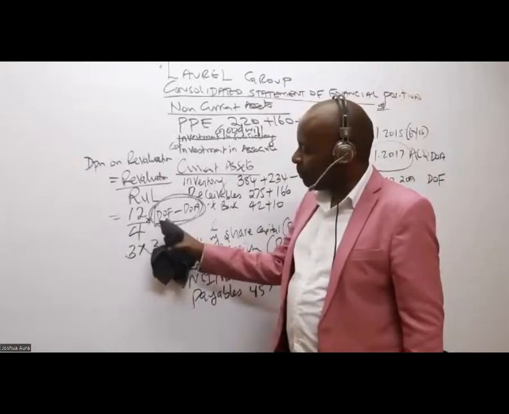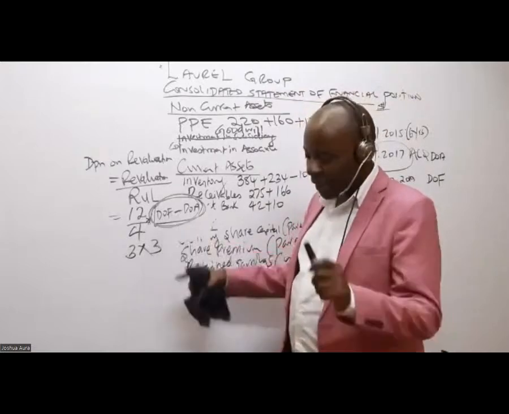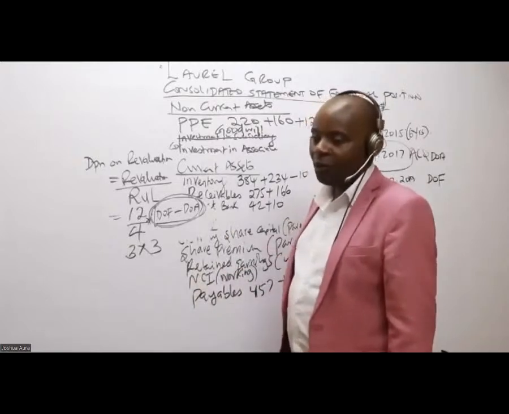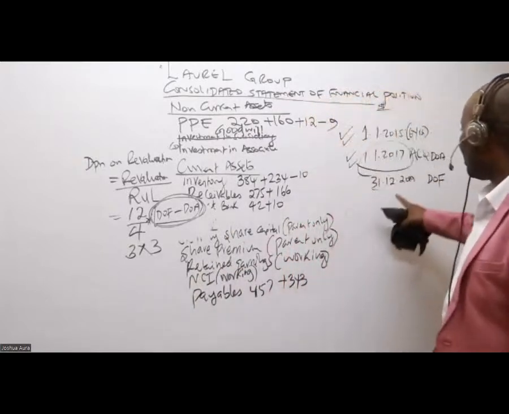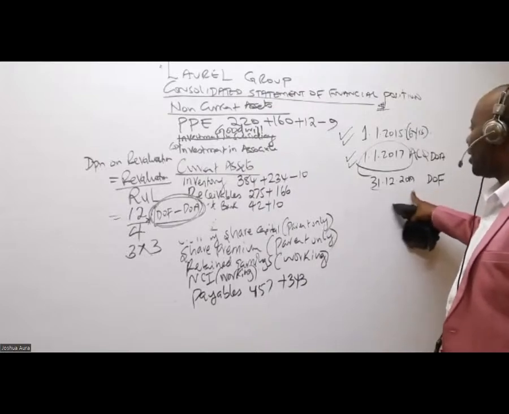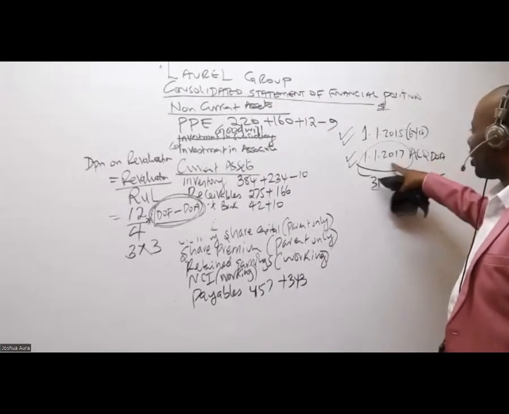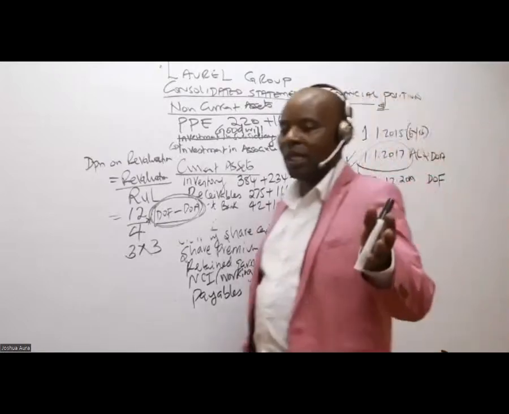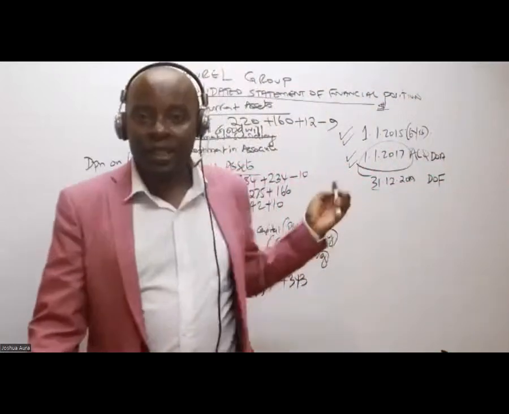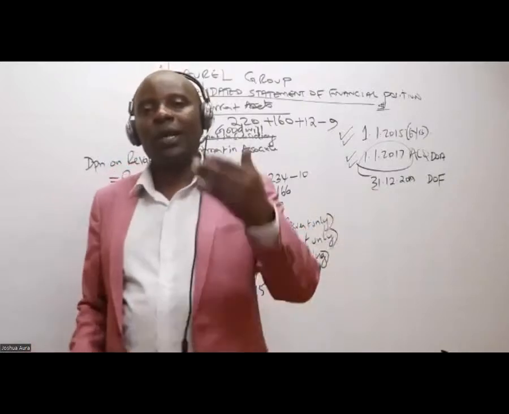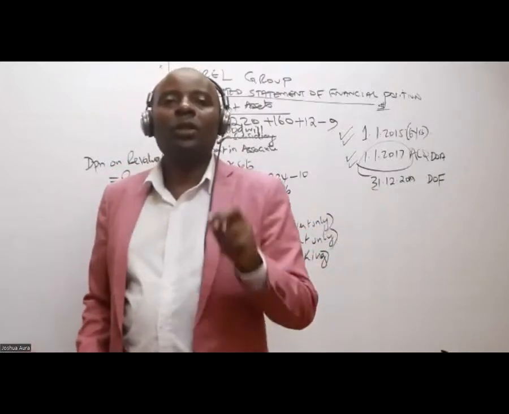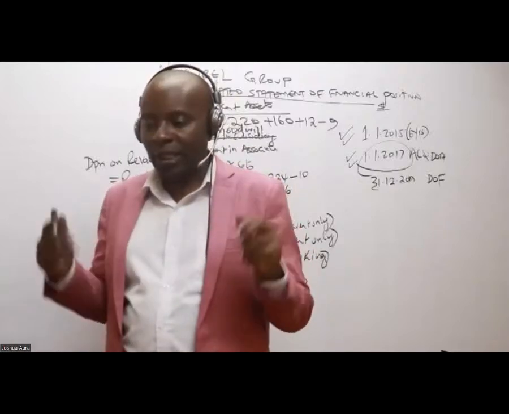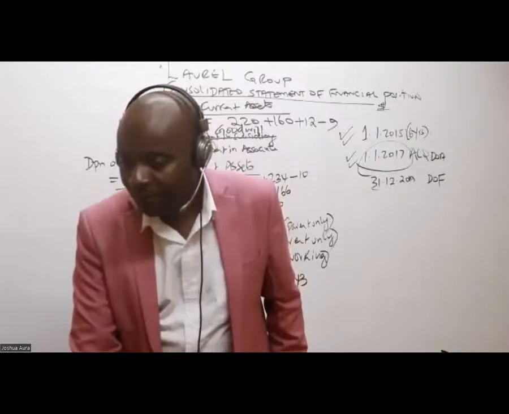You take the date of the financial statements, 2019, minus the date of acquisition, 2017. If you count in between, you get 3 years. This confuses students. I would want you to rewatch this video, not once, not twice, until you master it. It's just one logic.